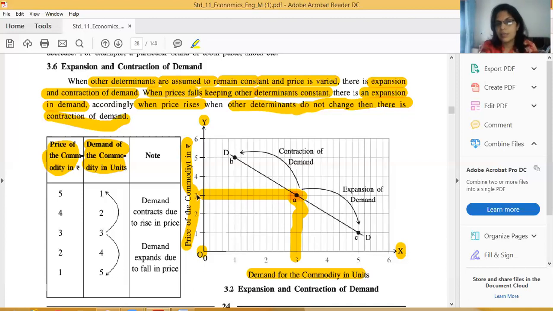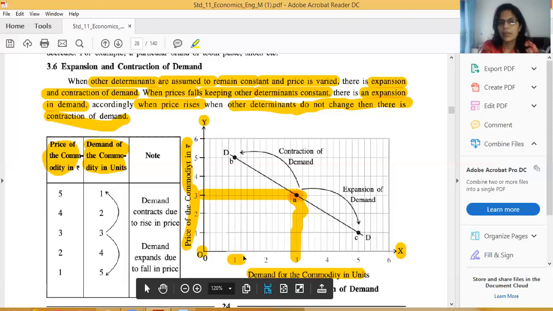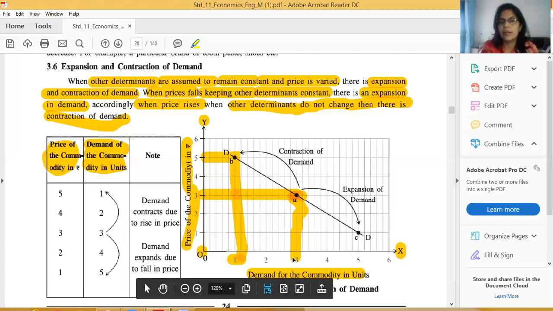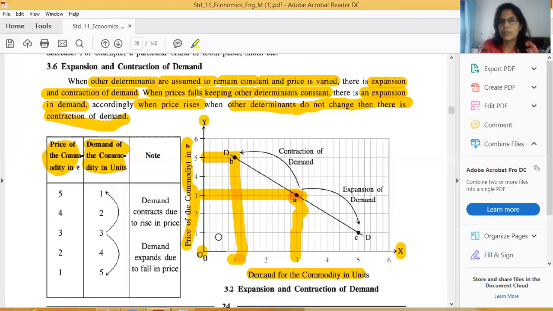After this 3 rupees, the price rises from 3 to 4, 4 to 5, and 5 to 6. Suppose 3 to 5. In that case, the demand will contract from 3 to 1. Correct? You can easily check it here. When the price is 5 rupees, the demand contracts from 3 units to 1 unit. On this point, units demanded, if price rises to 5 rupees, demand is only 1 unit.